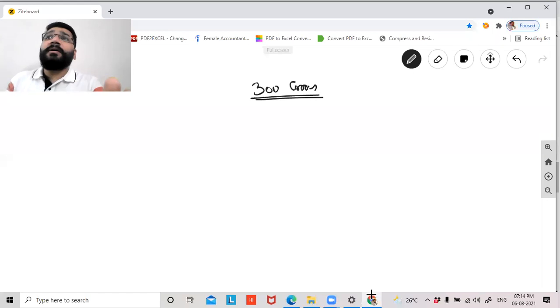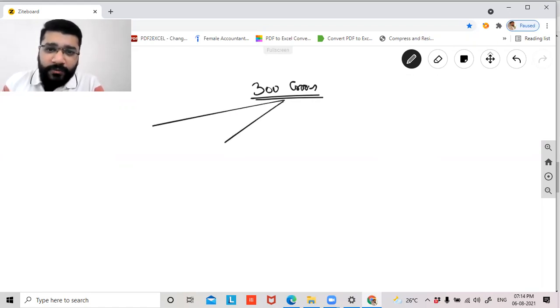Let's suppose, for simplicity of understanding, that there are 10 people who are willing to contribute this 300 crore rupees. For simplicity's sake, let's take 5 people. Five people, big shots, ready to invest 300 crore rupees. 1, 2, 3, 4, 5.